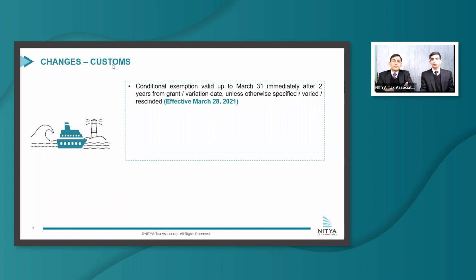However, this budget has proposed that this section 25 subsection 4A shall not apply to exemptions which have been granted through foreign trade agreements, the schemes under FTP like the Advance Authorization, EPCG scheme, exemptions on reimports or temporary imports. And lastly, the exemption on duties other than BCD like the IGST.